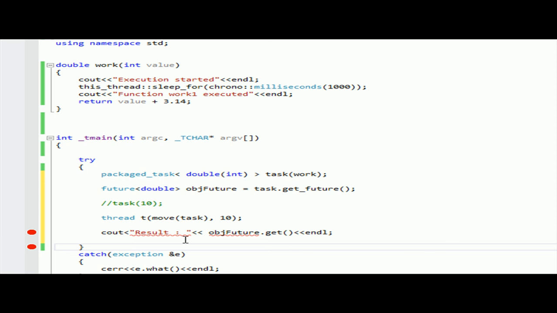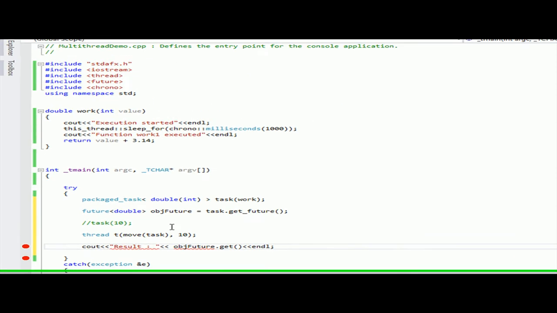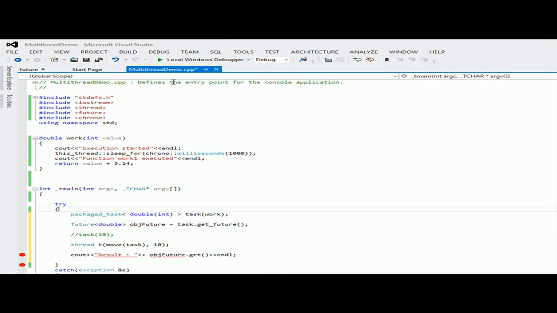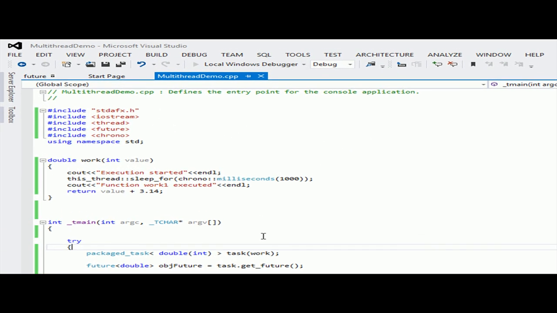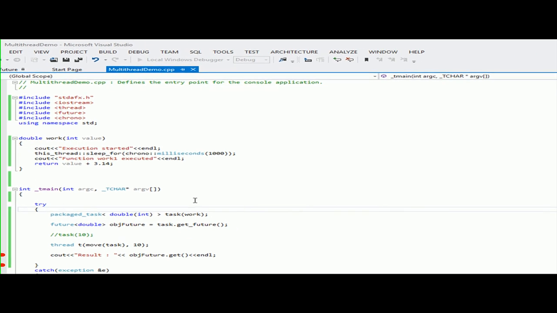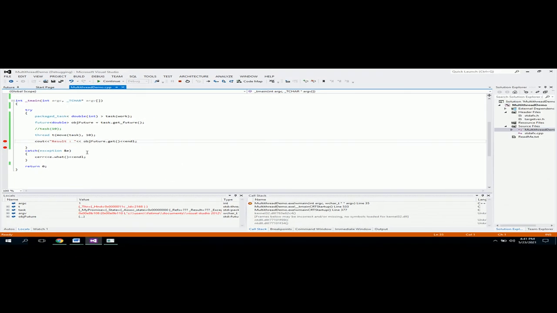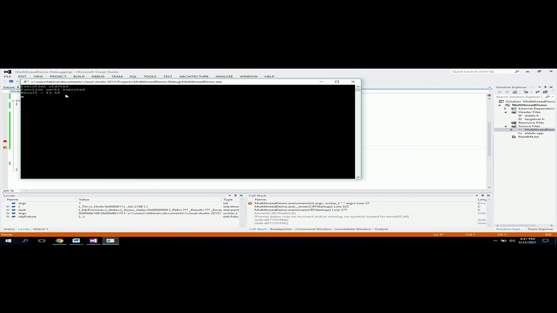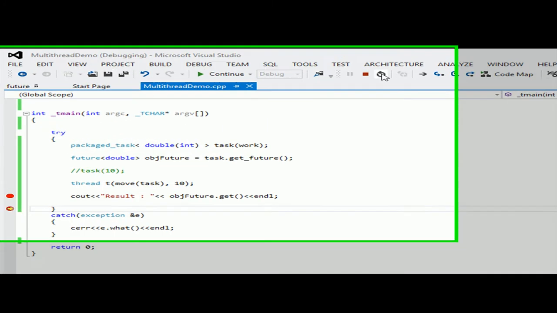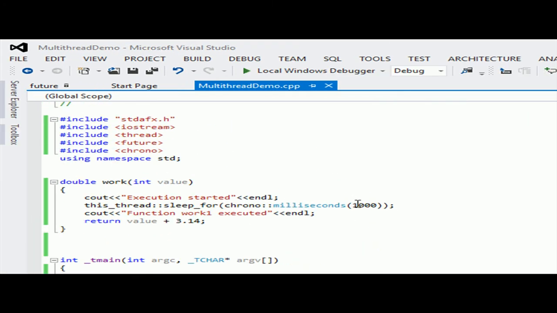So is there anything wrong? Yeah. So let me run this code. As you can see, this goes into a waiting state for some time, and then it came out, and then this printed the value. Let me try increasing the duration over here.